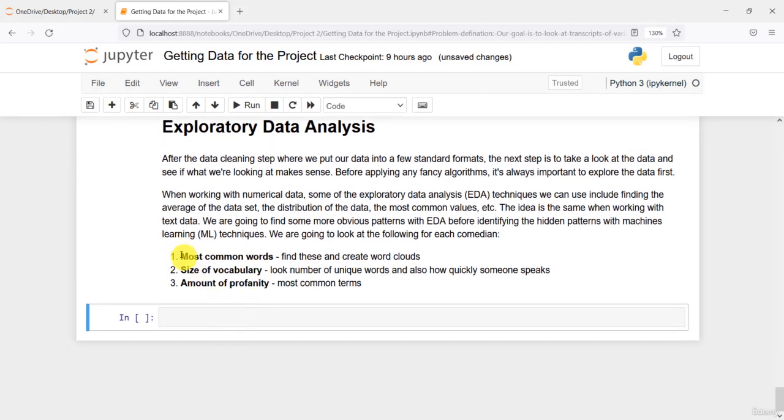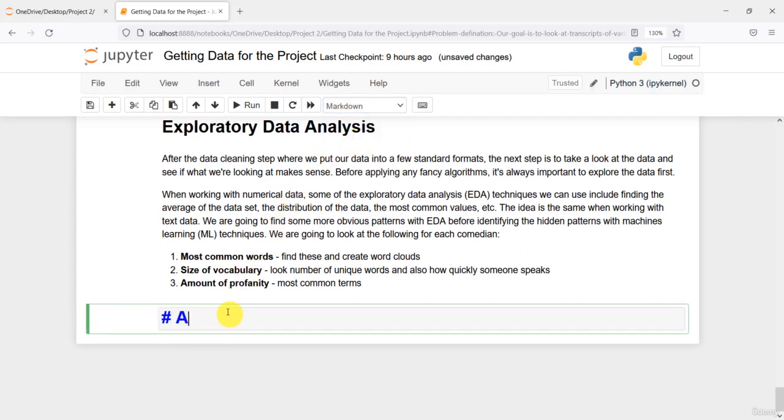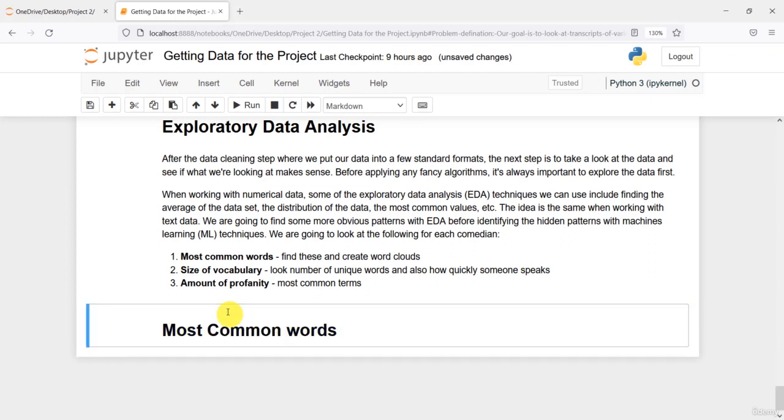So we are going to just use these three techniques. The first one, we will check the most common words, then the size of the vocabulary, then the amount of profanity. So let us start with the first one, and I'll just give the name here. First we'll do the most common words that are spoken by each of these comedians.